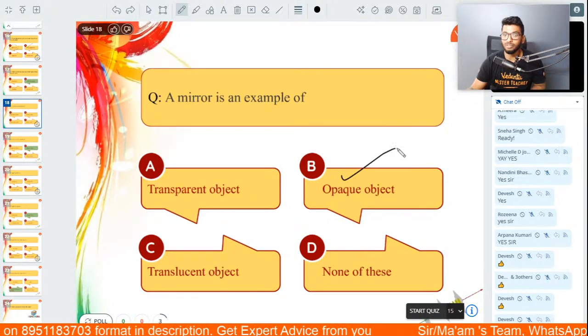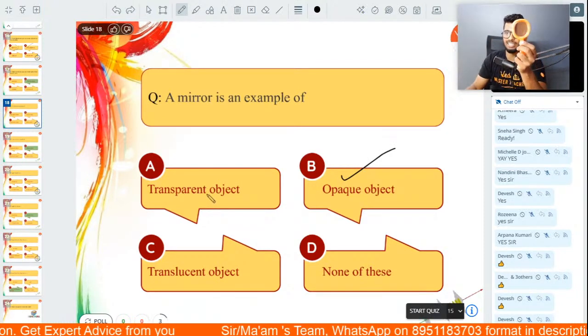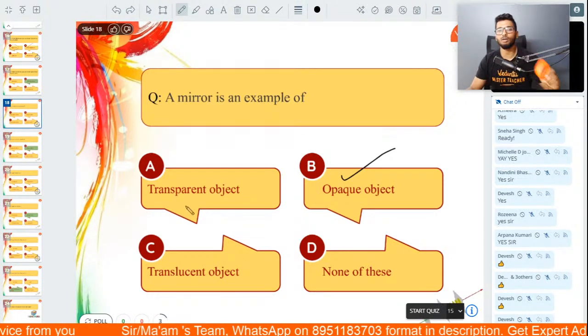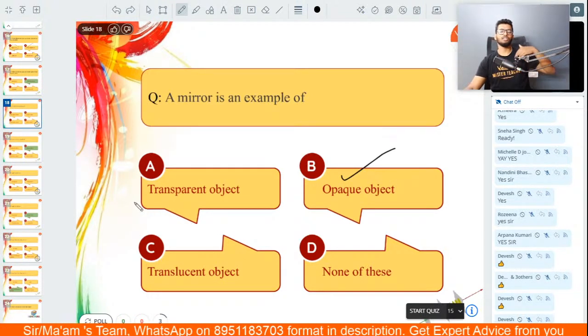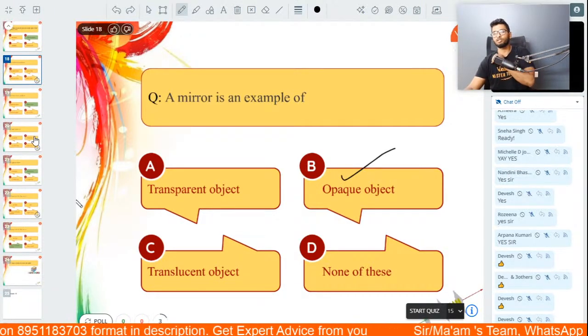It is an opaque object. A lens is a transparent object. Like in this case, you can clearly see what's happening behind. It's a transparent object. A mirror, on the other hand, is an opaque object which does not allow light to pass through it at all.